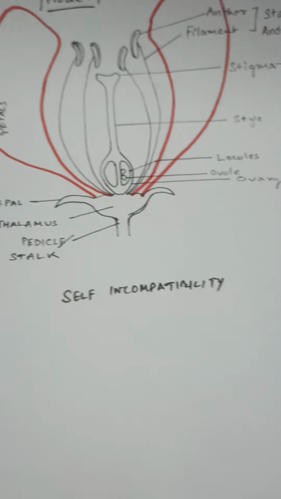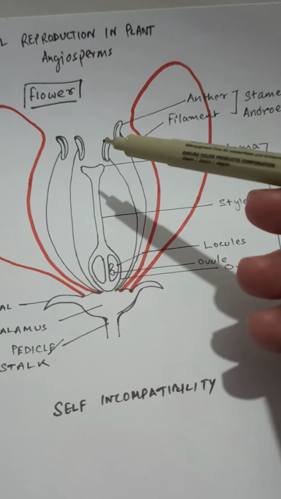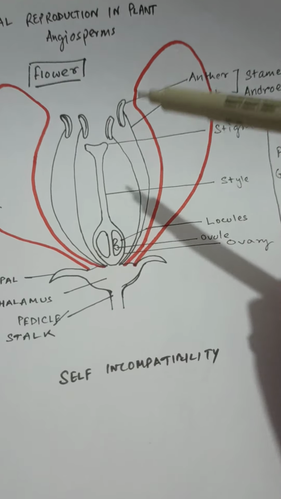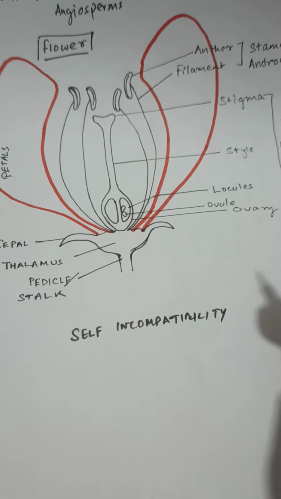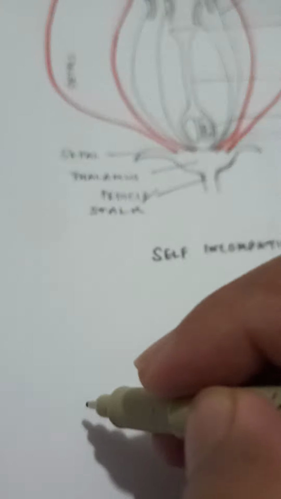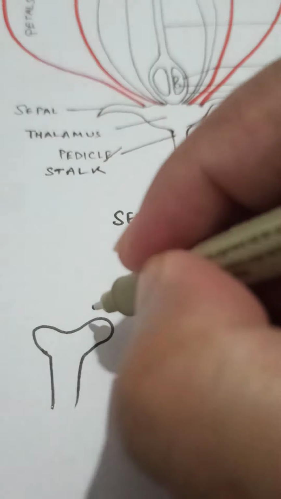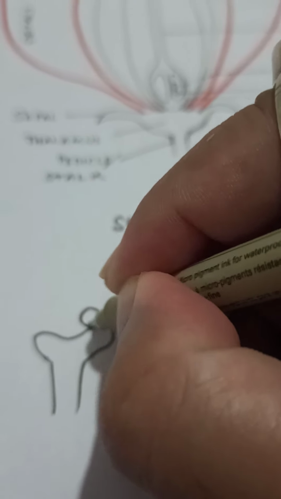Now in the self incompatibility process, pollen arising from the same plant is not allowed to germinate at all. So how does the interaction actually happen? It's a simple way of representing it. If we draw the stigma like that, because the interaction is mainly with the stigma, on top of it the pollen has come and fallen.